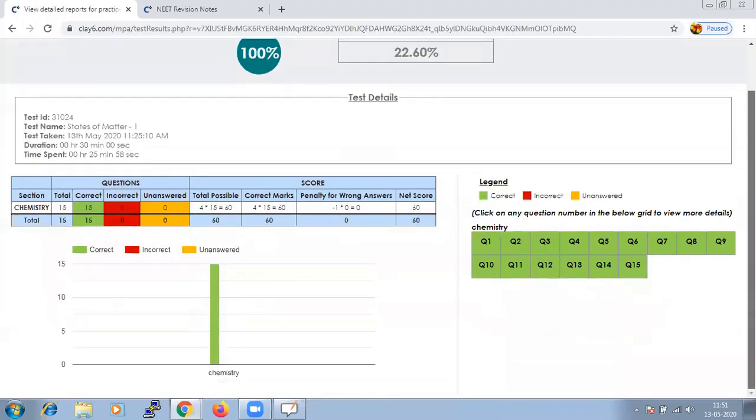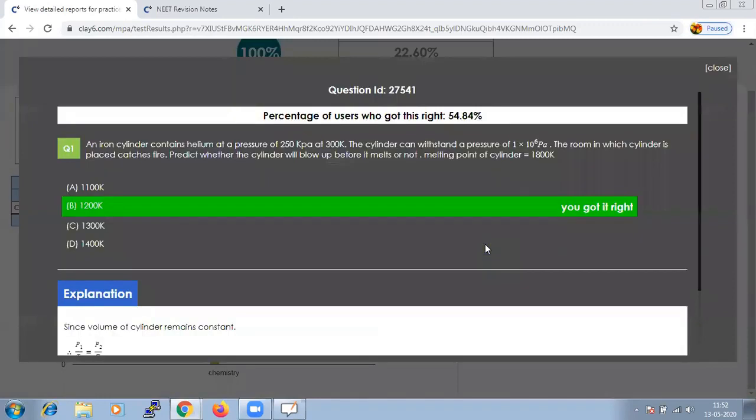Here, green indicates that we have answered the question right. If we have answered any question wrong, it will be indicated in red color. And if we leave any question unanswered, that is, we have not attempted the question at all, then it will be indicated in yellow color. And if we need to know the explanation of a question, how it is solved, or if I have gone wrong and need the right answer, you can click on the question.